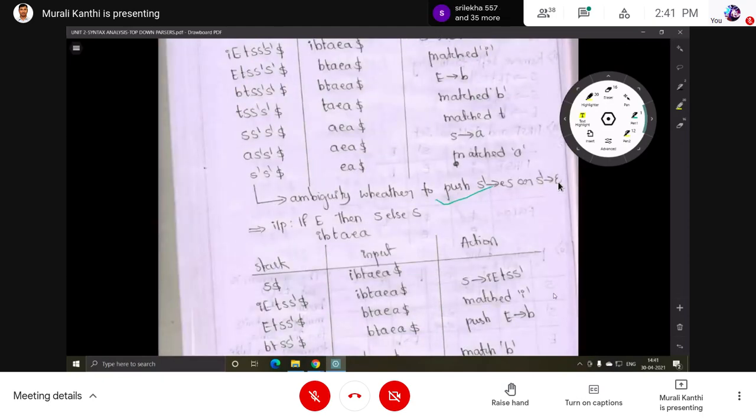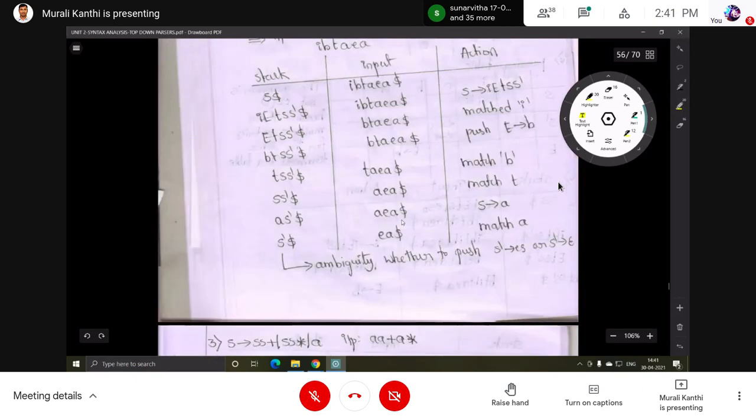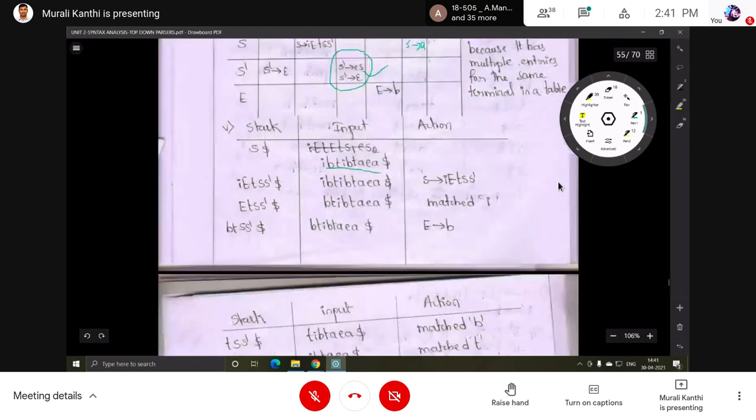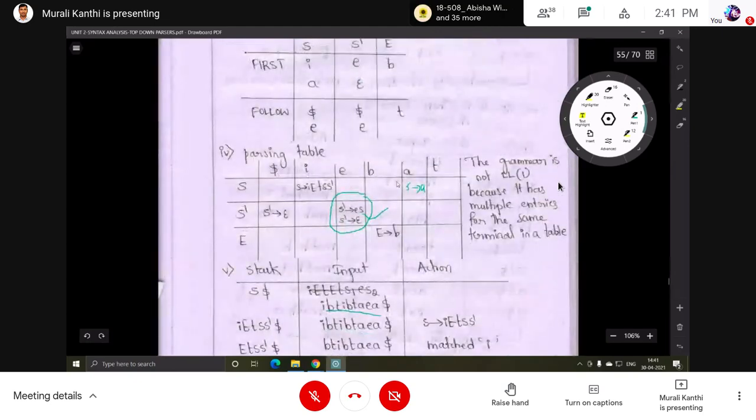Ambiguity is the problem, confusion is the problem, conflict is the problem, whether to push or pop. Push means which production, this production or this production, which production you need to push. That is a conflict. Why? Because in place of S dash, E, who is there, this production or this production? The confusion is there.